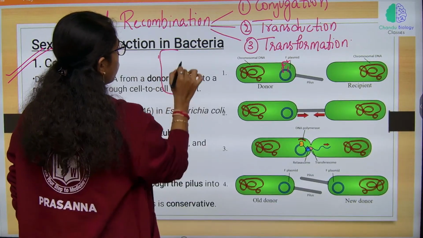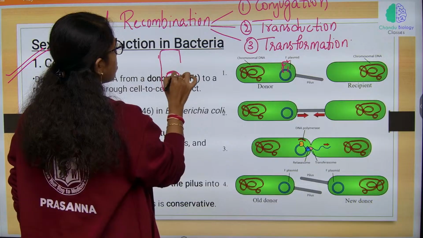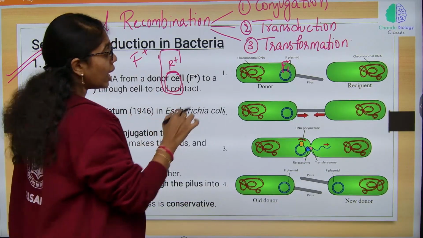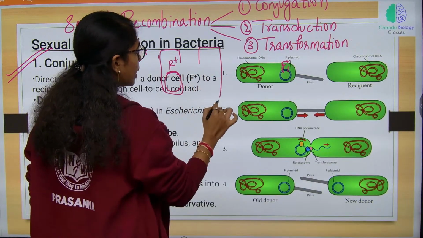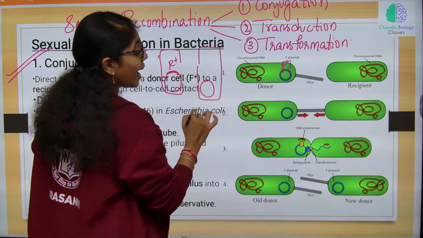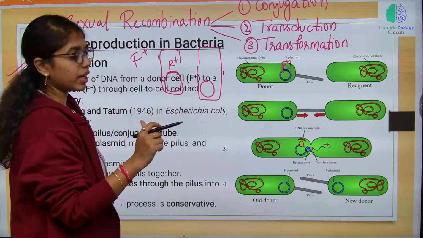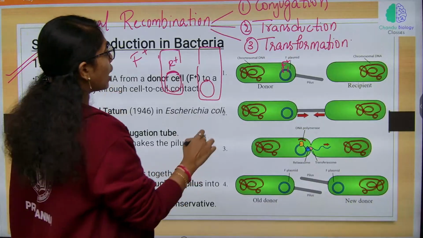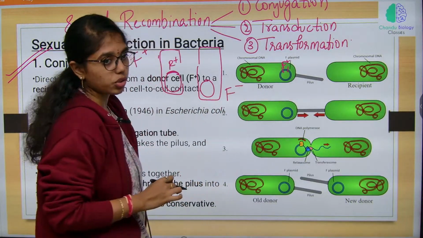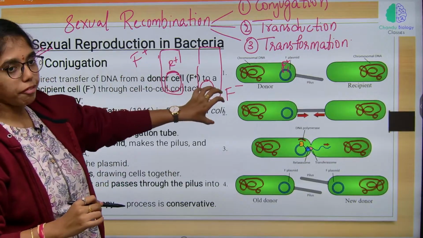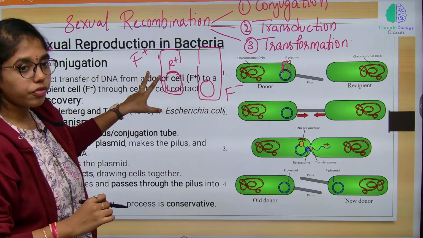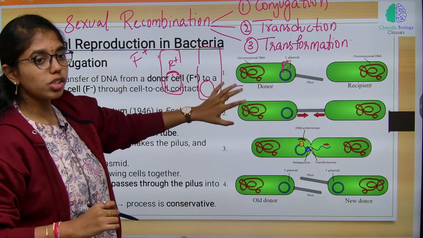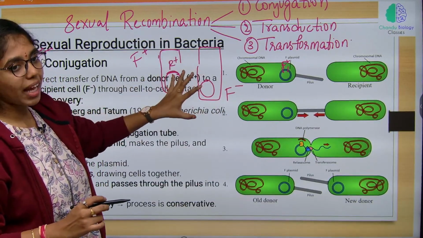One bacterium whose plasmid DNA has the F factor is called the F plus strain. It is connected to another bacterium which does not have the F factor in its plasmid DNA. Those bacteria are called the F minus strain. F plus strain and F minus strain, keep that in mind. F plus has the F factor in the plasmid DNA, F minus does not.